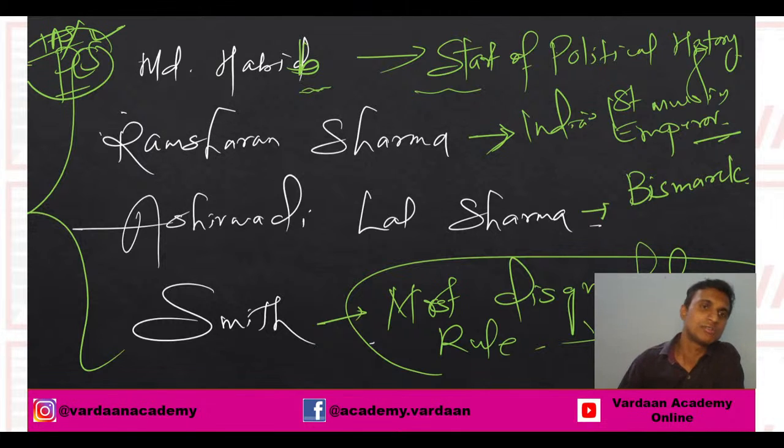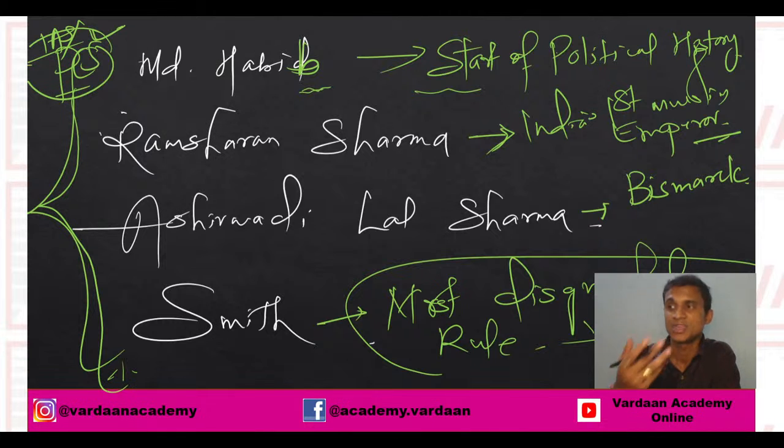Now, because there are four major historians who have studied Alauddin Khilji, and they have given their thoughts about him, you may get a question wherein you have to pair the points with the historian.